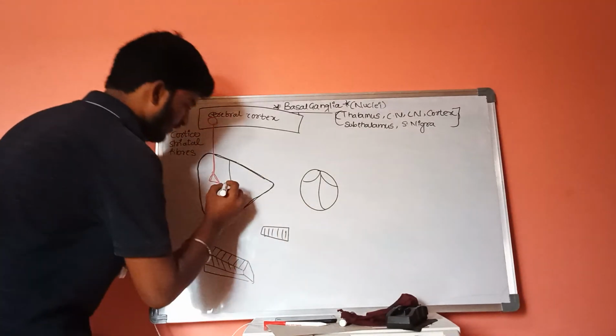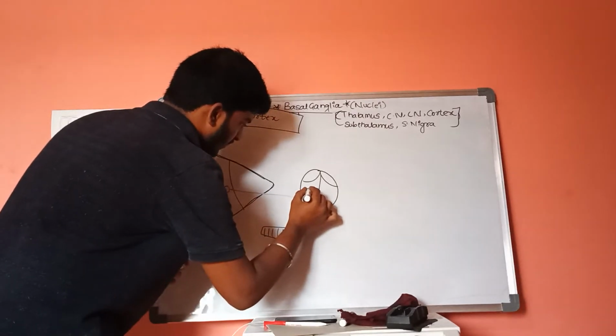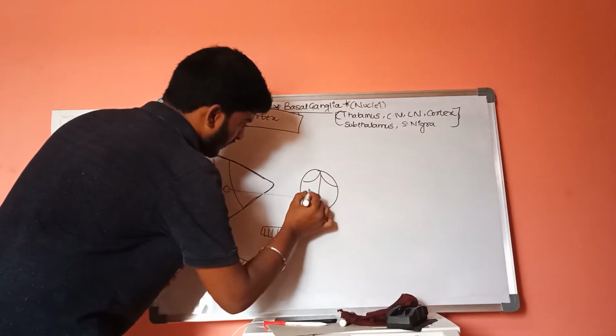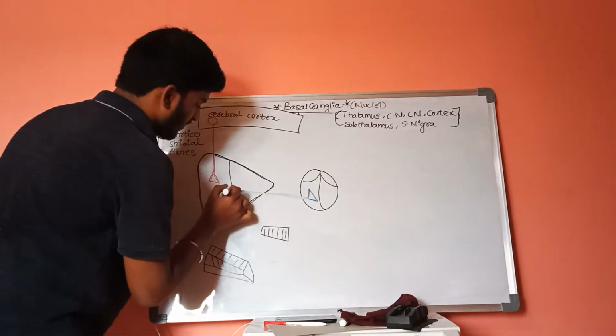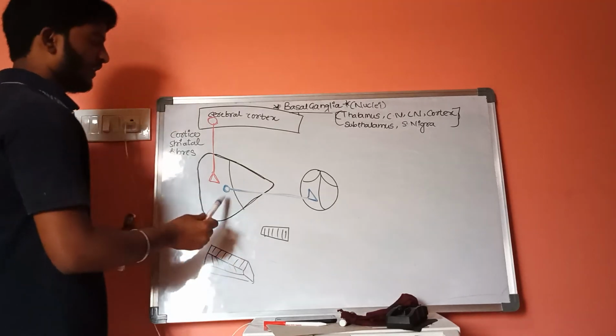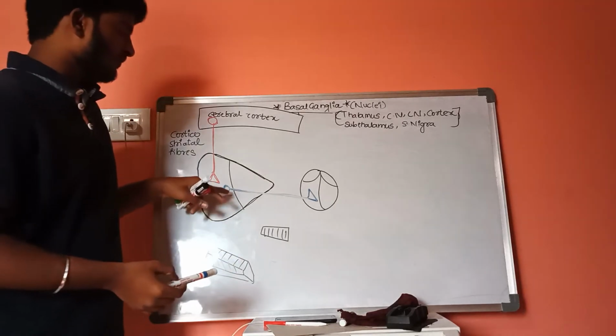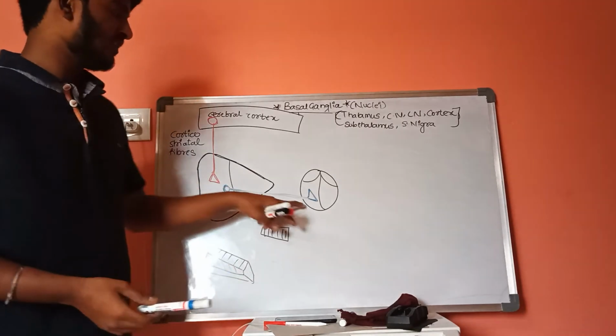And there is one more special type of fibers which are arising from this lentiform nucleus into the thalamus. There is a special fiber which is arising from the lentiform nucleus into the thalamus.